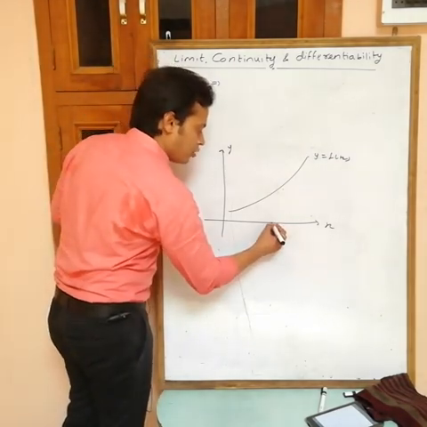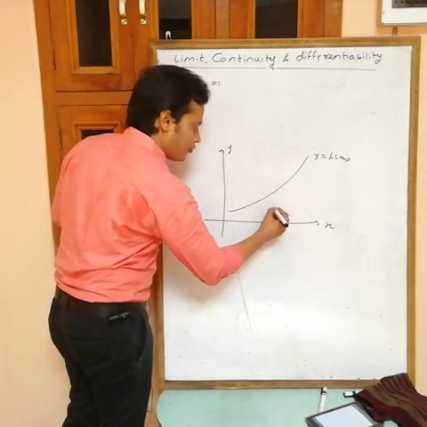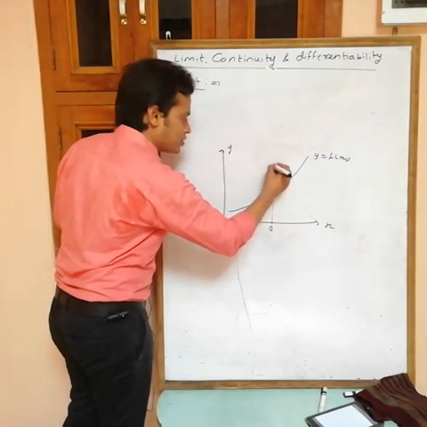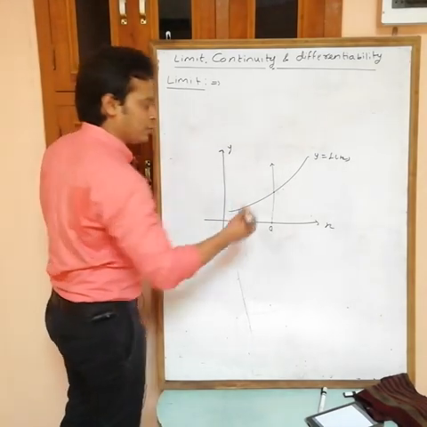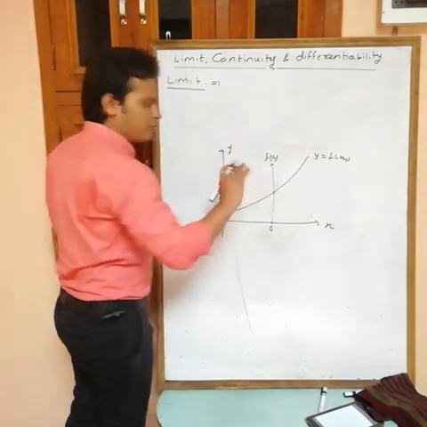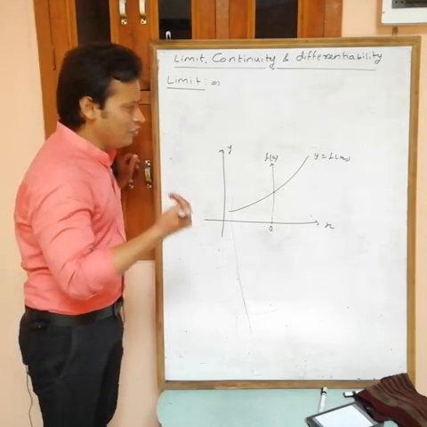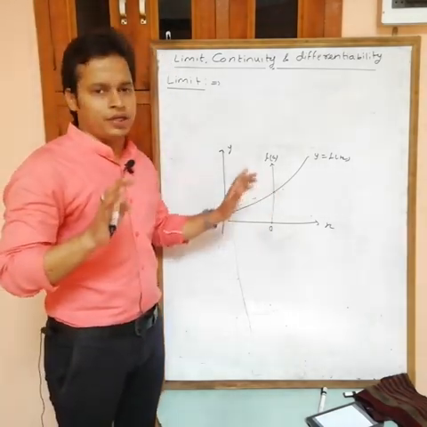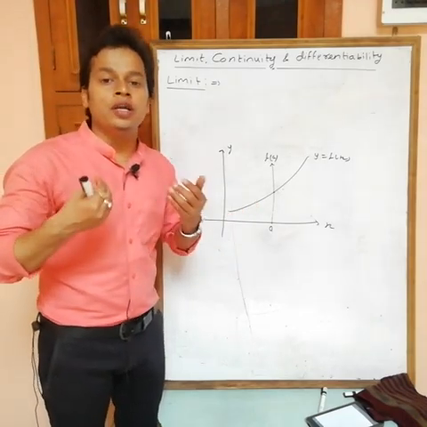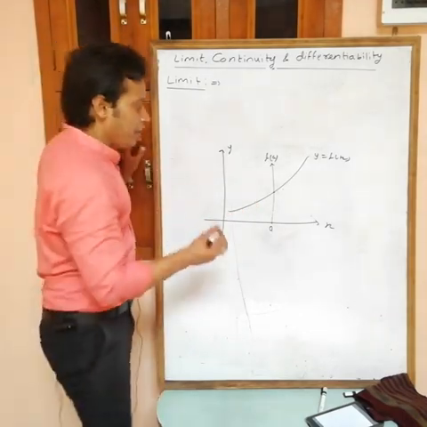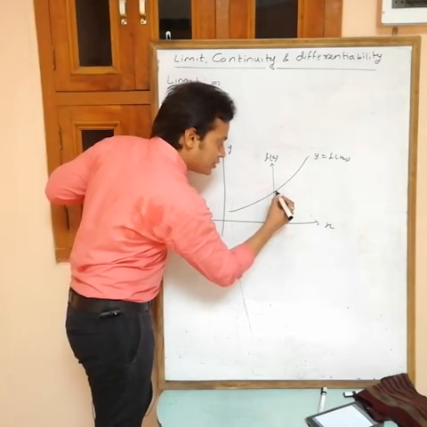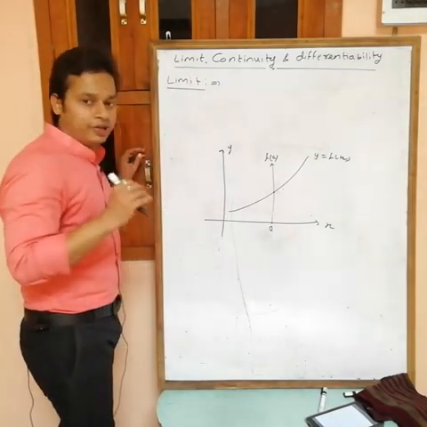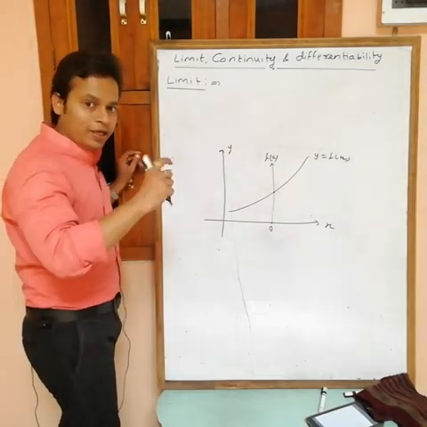Now if you move above to a, then here you will get a value. This is the value of function at x equals to a. This one is f(a), and this is not the limit. Limit of y equals to f(x) at x equals to a is not the value of function at a. This is the value of function in immediate neighborhood. It means this just next value and just previous value is known as limit.